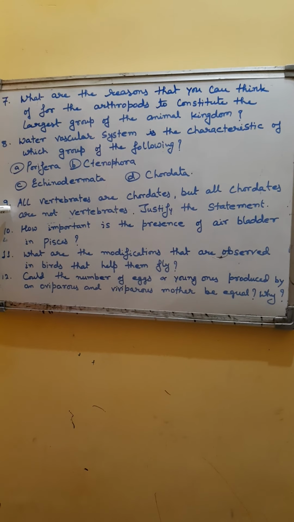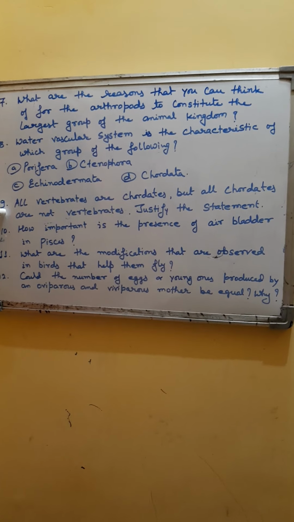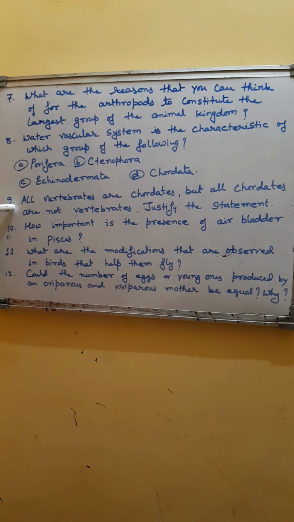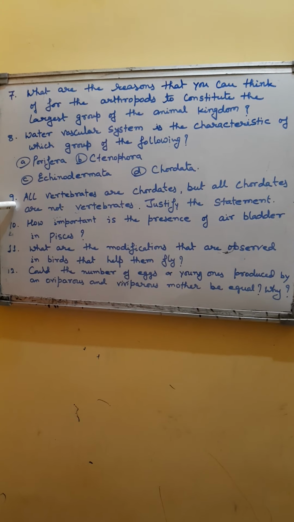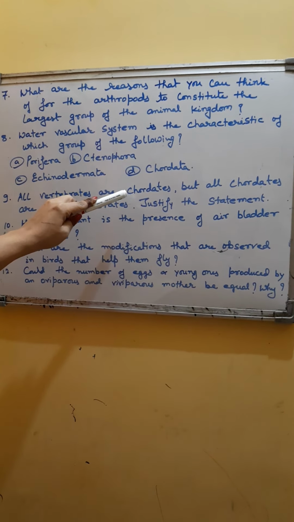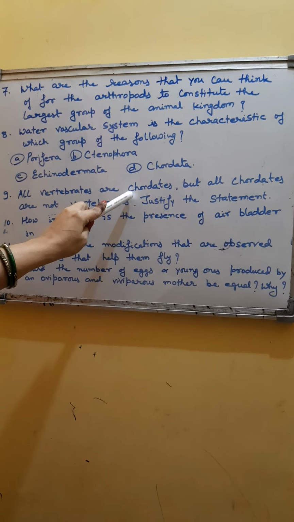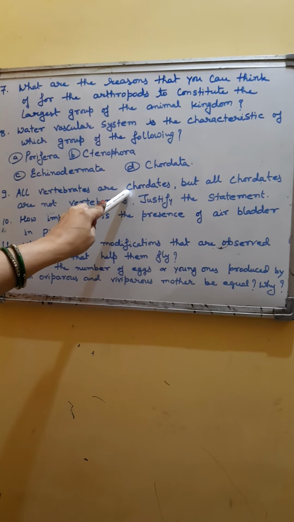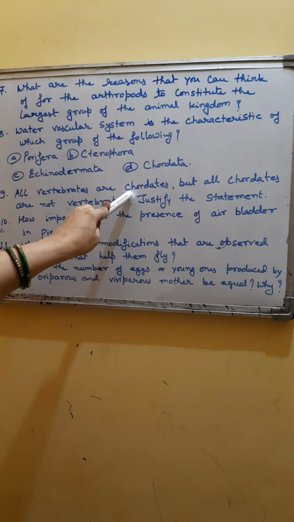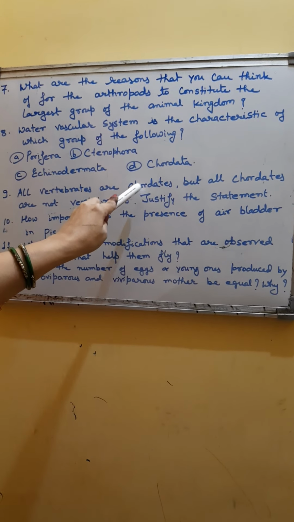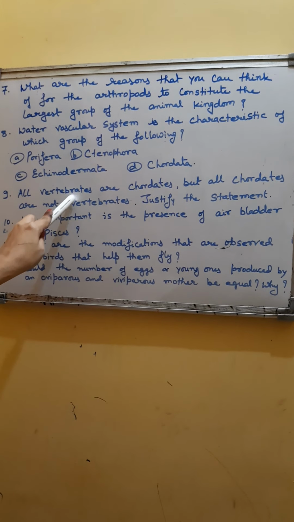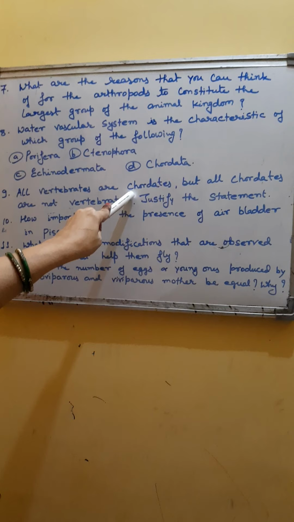The next question is, all vertebrates are chordates, but all chordates are not vertebrates. Justify the statement. Phylum Chordata is named after the presence of notochord. It means all the chordates have notochord. All the vertebrates have notochord, and that's why all the vertebrates are chordates.